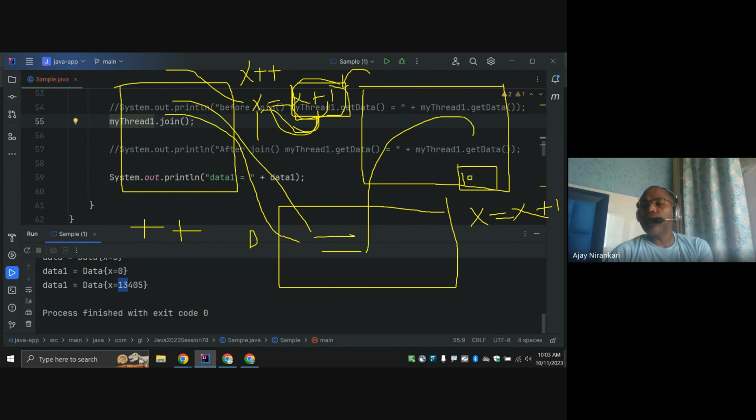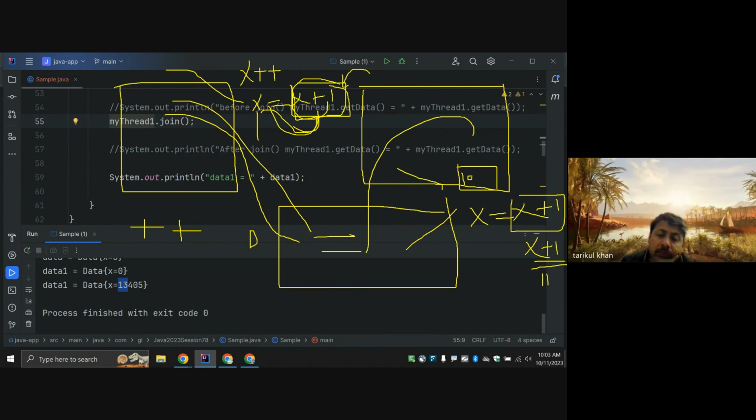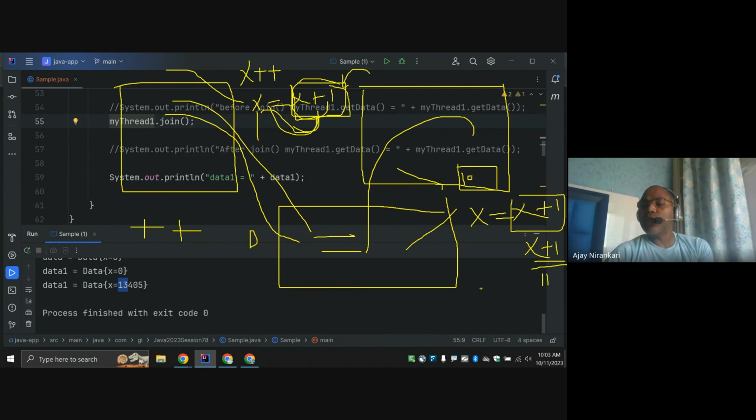Now thread 1 comes and thread 2 comes. Thread 1 doing x plus 1 means it will get 11. And thread 2 already calculated from x equal to 10, so it assigns 11, not 12, because the increment was done by another thread.